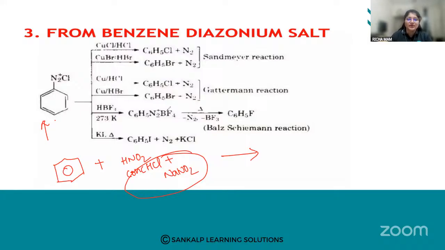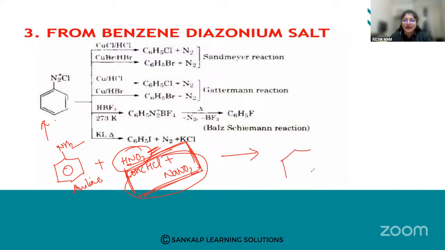So the starting product is aniline. We are going to react aniline with nitrous acid. How do we obtain this nitrous acid? By reacting concentrated HCl and NaNO2 to get HNO2. And what am I going to get? I am going to get the diazonium salt, C6H5N2Cl. So this is benzene diazonium salt, called BDS.